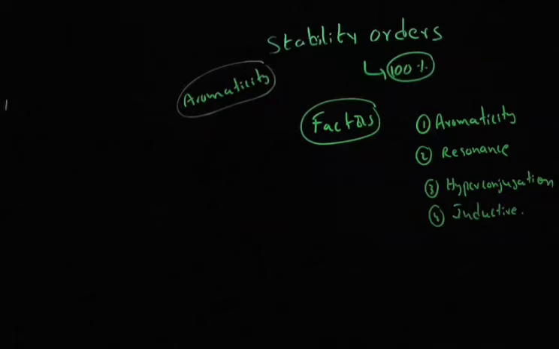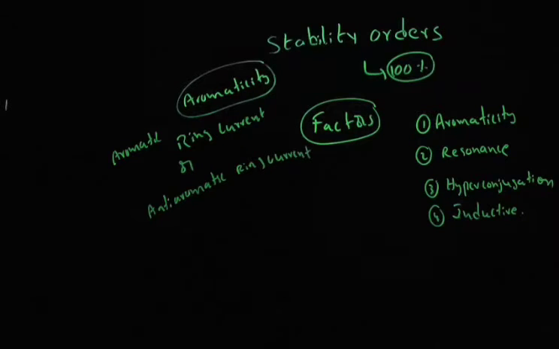In aromaticity, we have to discuss whether the given positive charge is involved in an aromatic ring current or in an anti-aromatic ring current. Very important point.